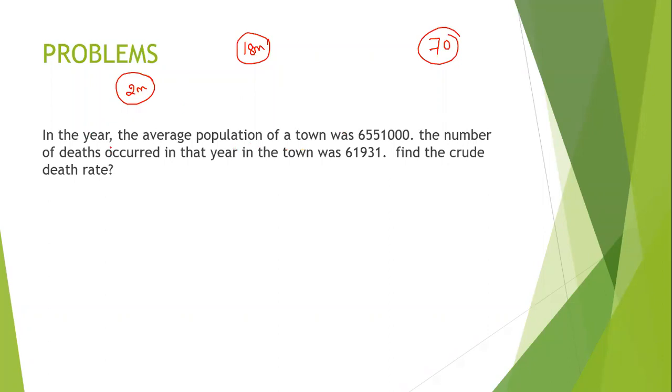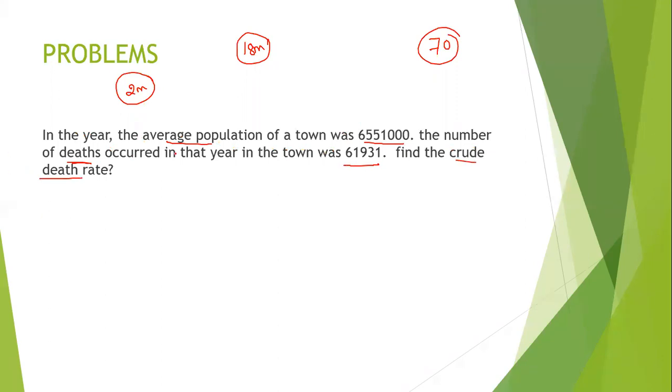In the year, the average population of a town was 65,51,000. The number of deaths that occurred in that town was 61,931. You have to find the crude death rate.